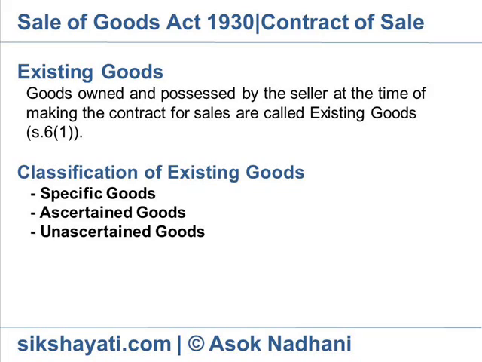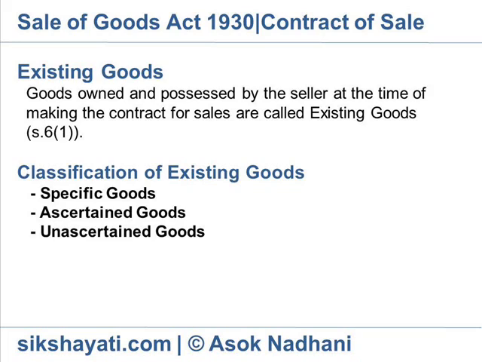Example: Mr. Kapoor has 5 old cars. He agrees to sell one of these to Mr. Goenka, which is to be identified later. It is unascertained goods, but when Mr. Goenka goes to the garage and identifies, bearing a registration number, one car which he wants to buy, it becomes specific goods.